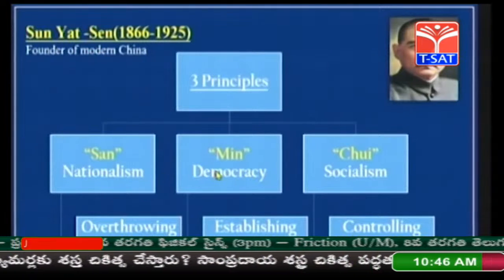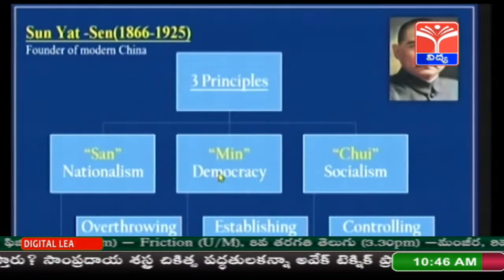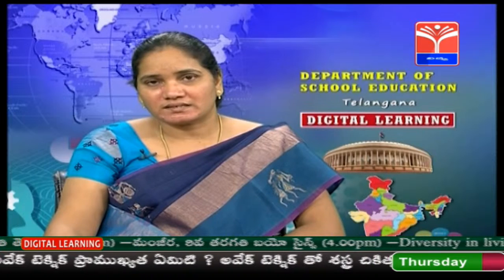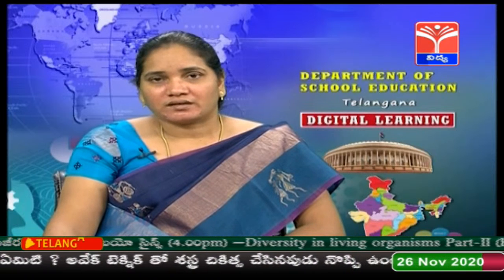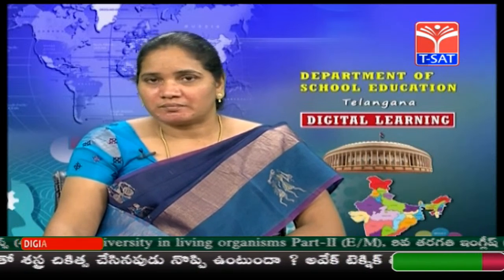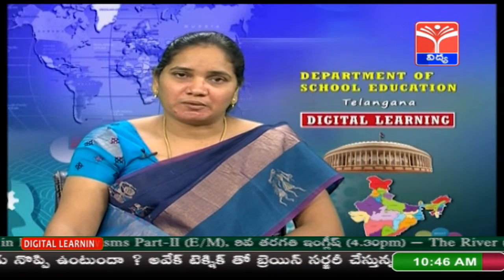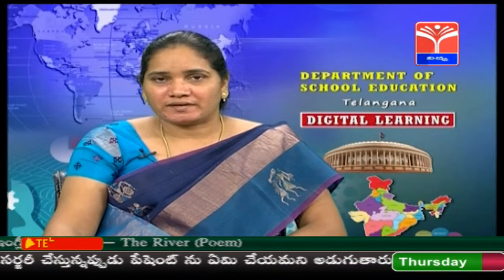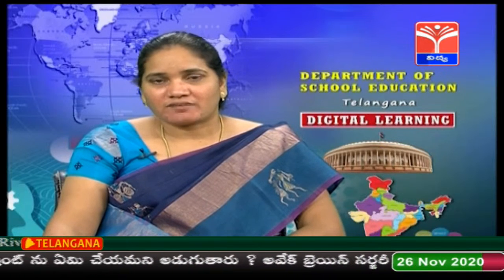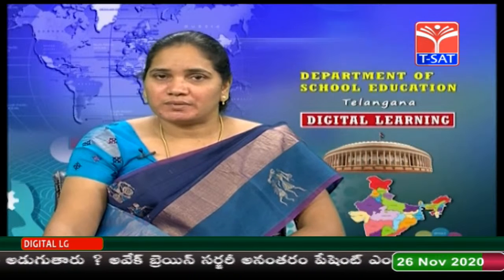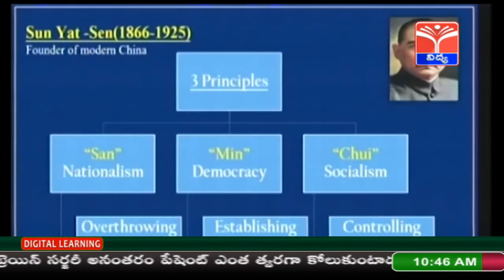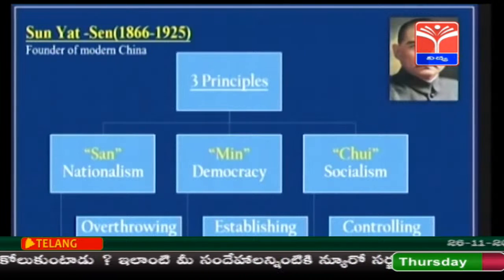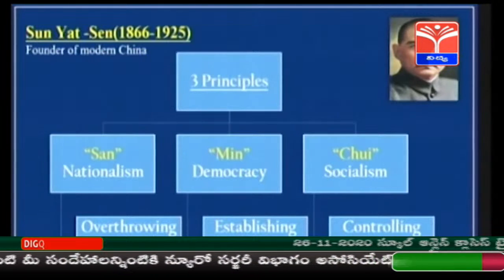Secondly, democracy. Children, what is democracy? You have already studied about democracy. Democracy is nothing but the government of the people, by the people and for the people. So it is totally people's power. So he felt that China should have a people's government. So establishing a democratic government was the second principle given by Sun Yat-sen.